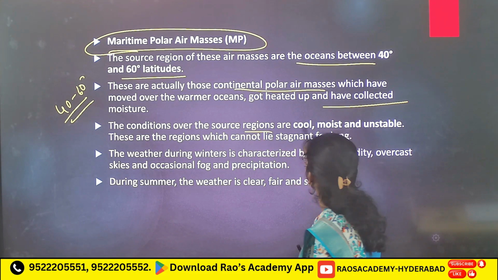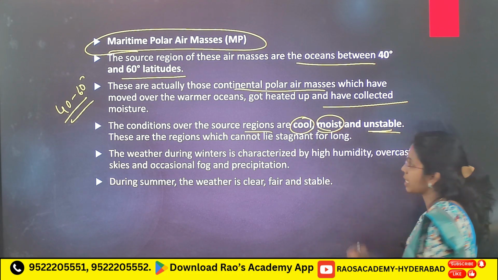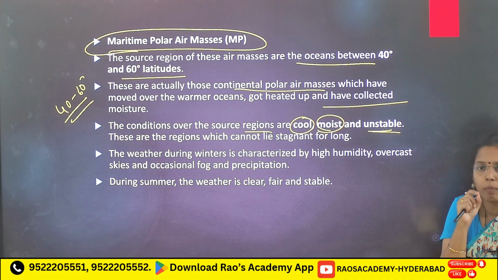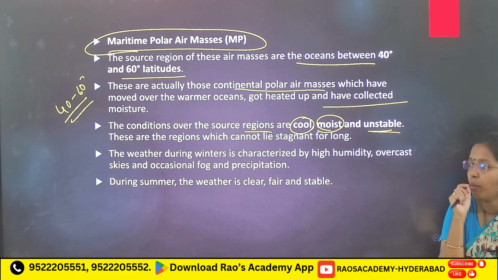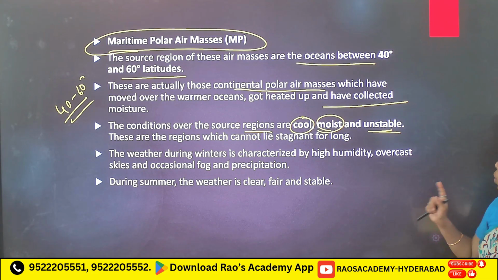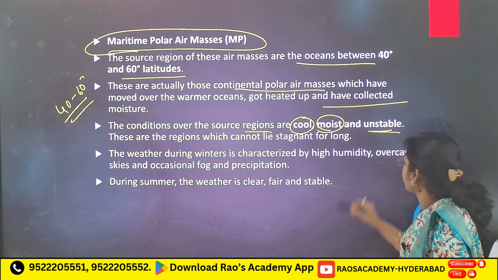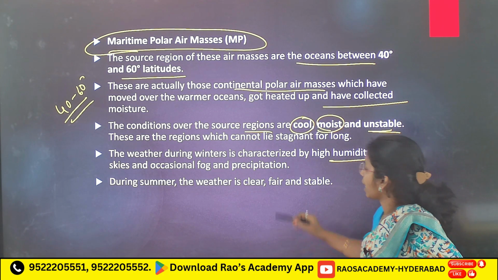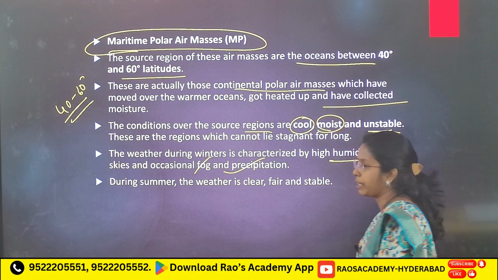The source regions are cool, moist and unstable. Maritime, what you have to remember, unstable. Both maritime tropical and maritime polar are unstable. Maritime tropical, warm, humid. Maritime polar, cool, moist. High humidity, overcast skies and occasional fog and precipitation.